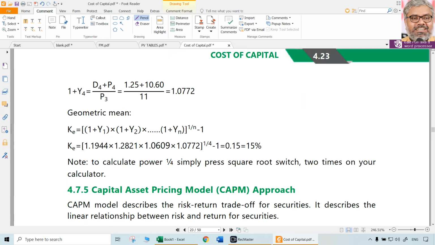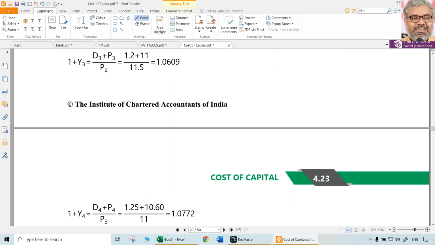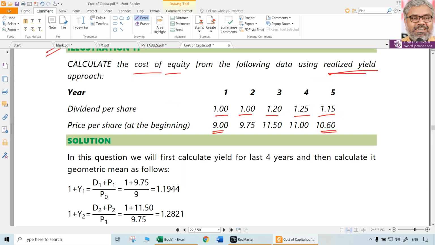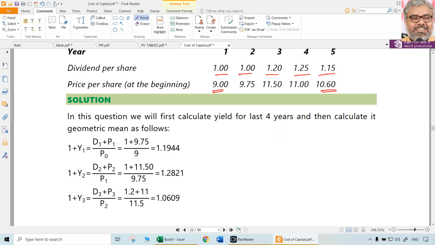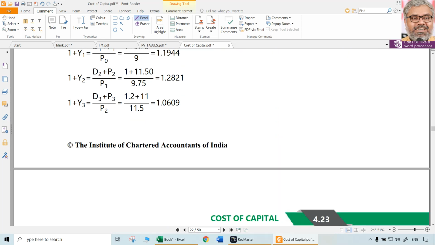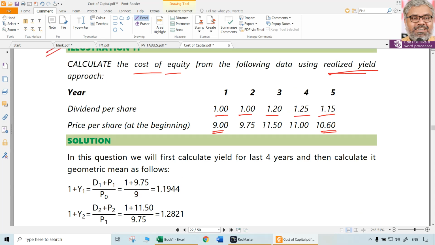Each year, whatever is going to be the actual return in terms of the realized yield, that can be taken as an average also, because we are talking about the beginning of the 5th year. So the end of the 4th year only is the point. We cannot go beyond that. So whatever the end of 4th year data is there, that is only there. So though 5 years is given, it is going to be basically a 4 year analysis only.